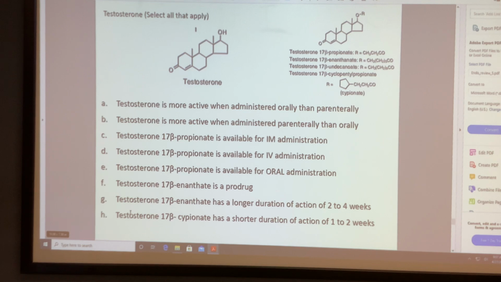One more, H. H also right. F is not right, because propionate is 1 to 3 weeks. Cypionate and enanthate both are 2 to 4 weeks. 1 to 2 weeks is propionate, not cypionate.